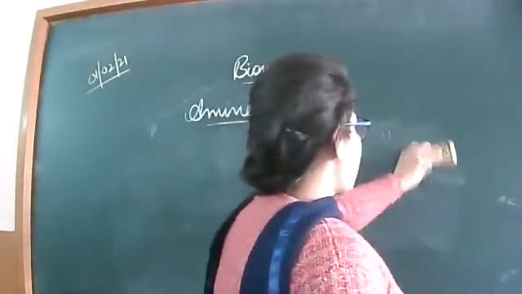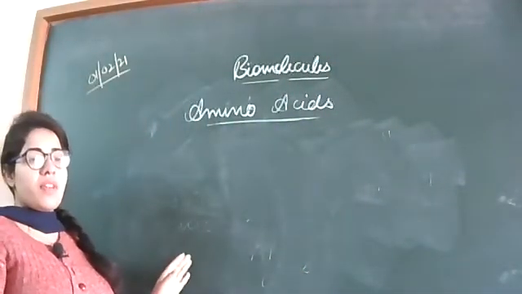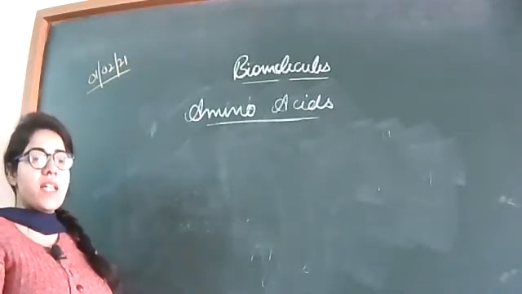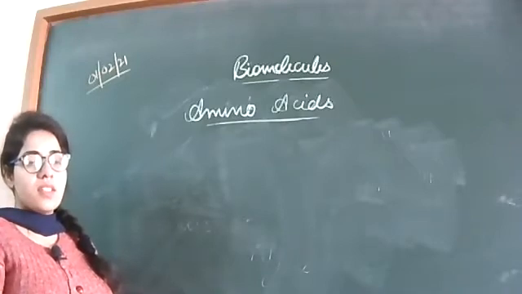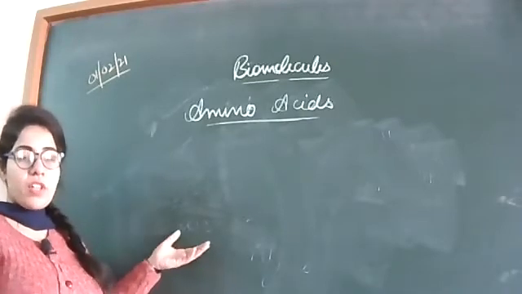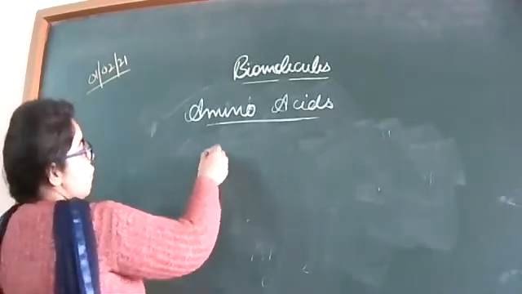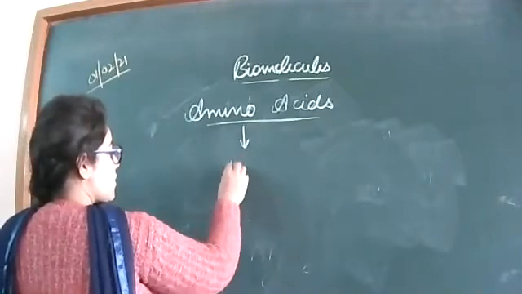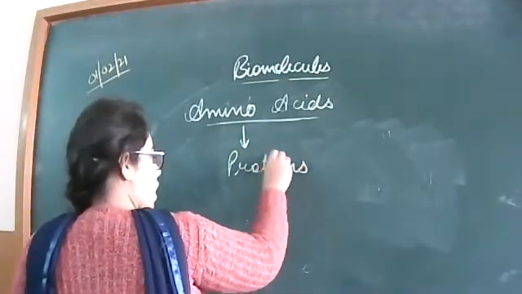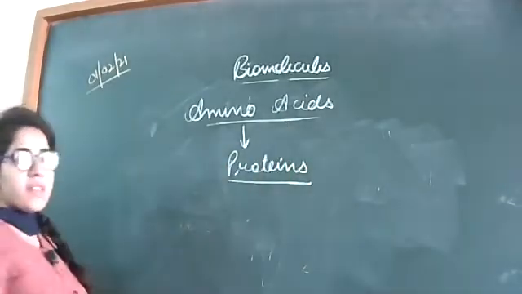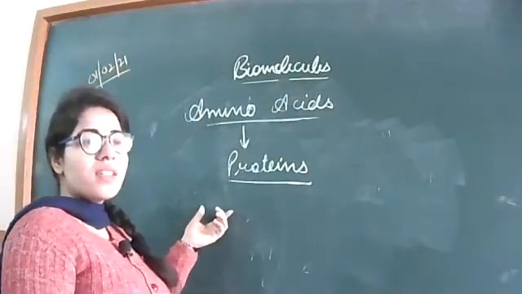So the main function of amino acids is to... what is the main significance or main function of the amino acids inside the body? Gitesh? The main purpose or the main function of the amino acids inside the body is to form proteins. They form proteins.